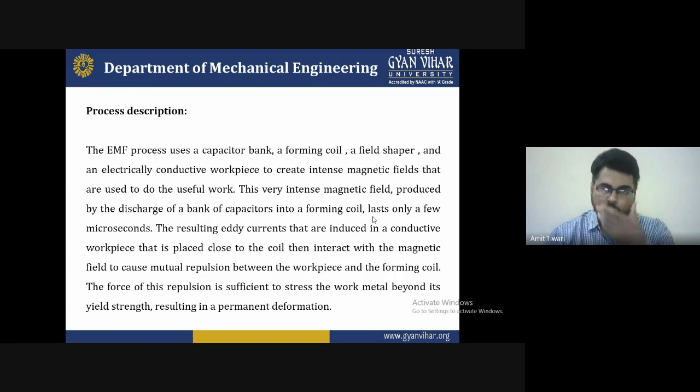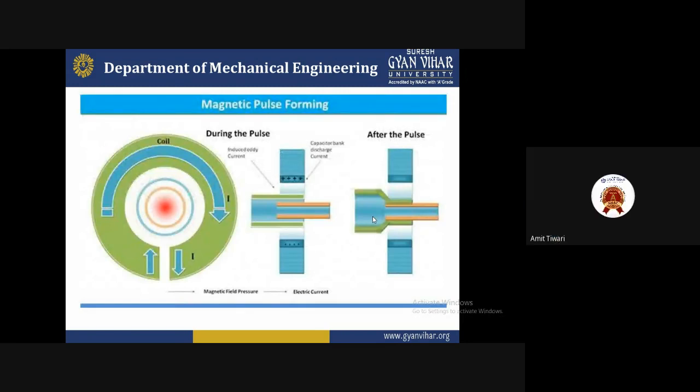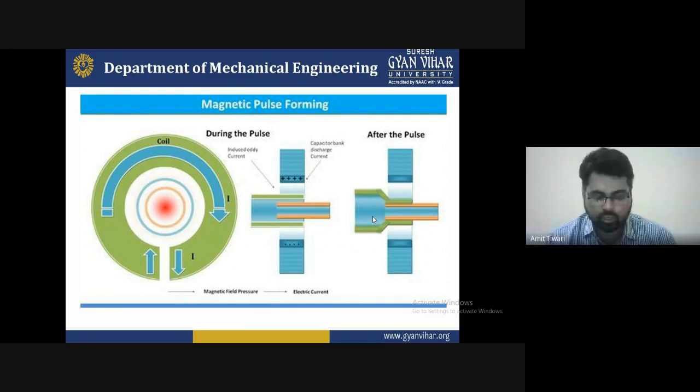These are the basic process descriptions we have to understand in the case of magnetic pulse forming, as you see in the diagram. It is what occurs in magnetic electric forming. It seems easy to understand, but it is not, because we have to deal with multiple objectives and multiple criteria, and select for a high power requirement. Due to this high power requirement, we have to understand this.